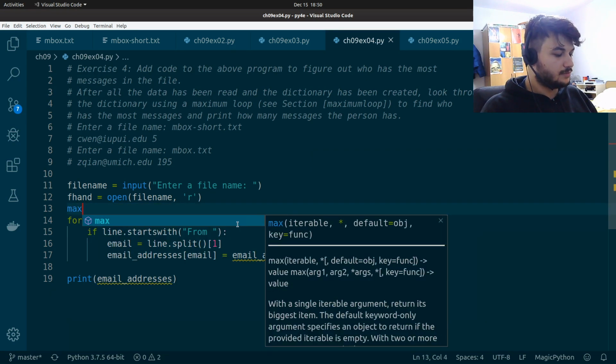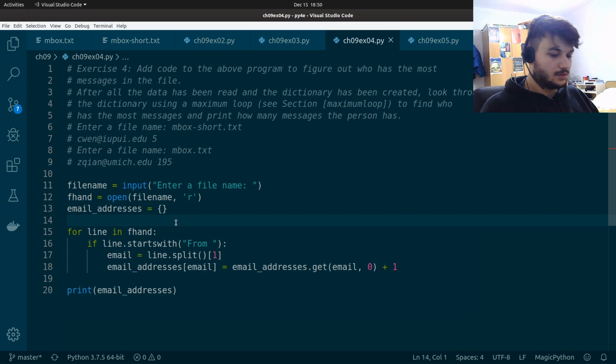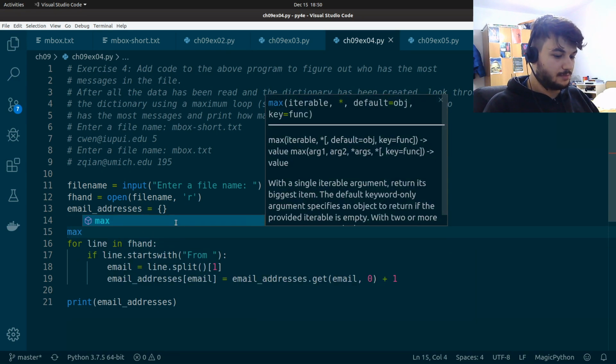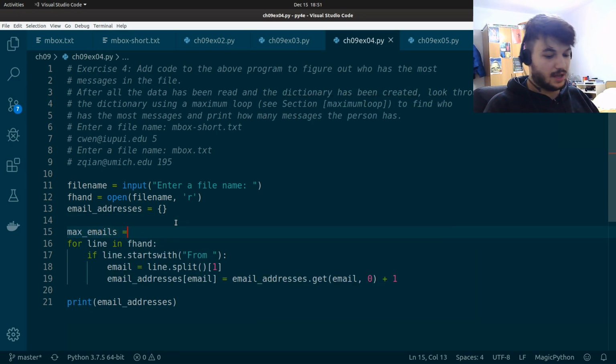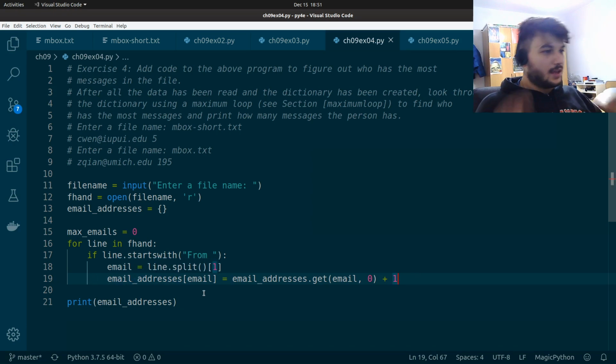Oh, sorry. Right here, I'm just going to call this max emails, and I'm going to initialize it as 0. So now we start iterating over the file lines. We get the lines which start with from. We split them. We get the email address, and then we finished creating the dictionary of email addresses.